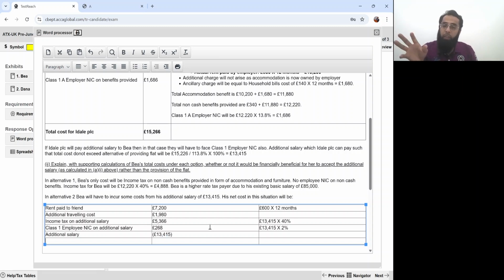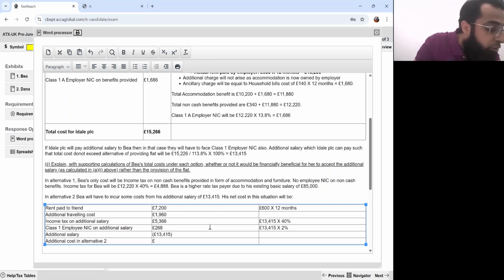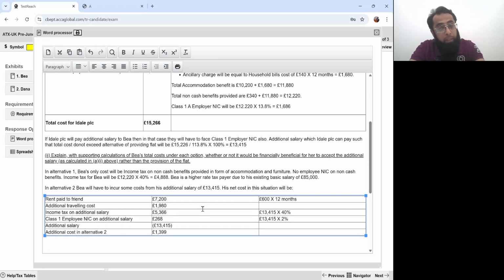And the additional salary benefit which he's getting, the inflow, I have to net off everything. Salary is the inflow and rest were the cost. You can show them as negative, this is positive, you just need to net it off. So additional cost in alternative 2. What will be that? 7,200 paid to the friend, 1,980 paid for the transportation, 5,366 paid for income tax, 268 paid for class 1 employee NIC. And only inflow is the additional salary of 13,415. So the additional cost in this option is 1,399.